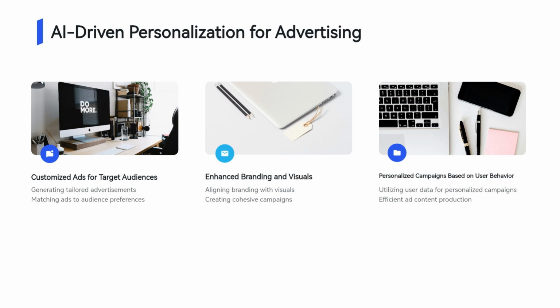Additionally, the model excels at maintaining brand consistency across multiple ads, which is crucial for maintaining a cohesive marketing strategy. Through Stable Diffusion 3, marketers can also generate personalized campaigns based on user behavior, making content feel more relevant and tailored. The ability to produce ad content rapidly and at scale allows businesses to stay competitive in a fast-moving digital landscape, reducing costs while increasing the creative potential of marketing teams.